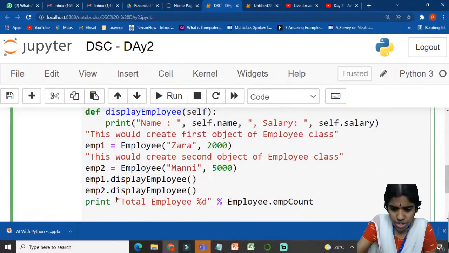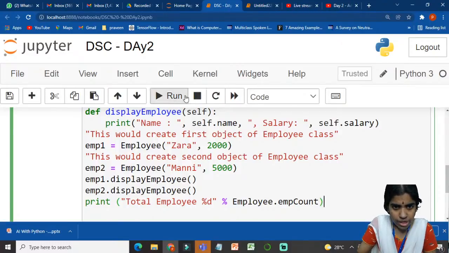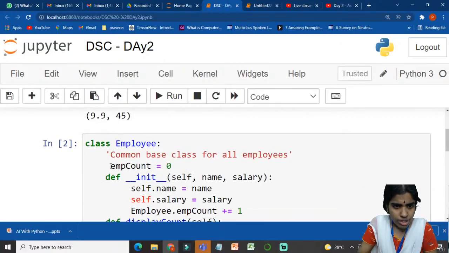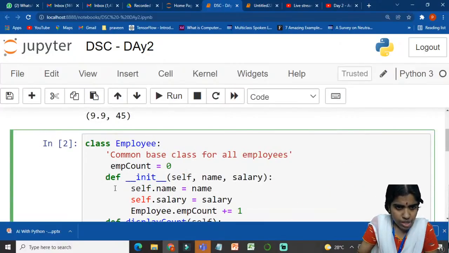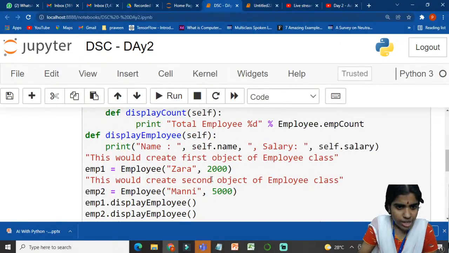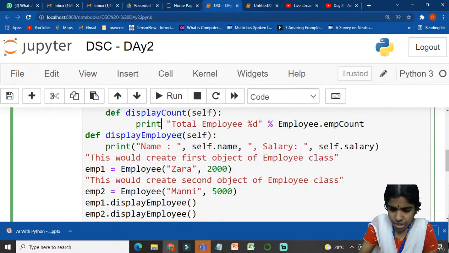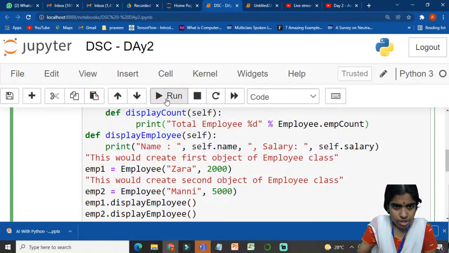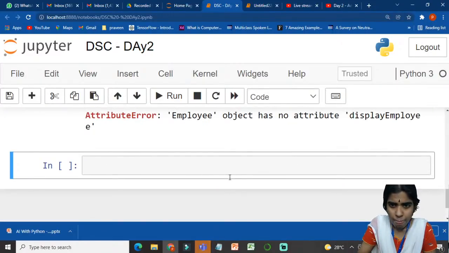So, what I am trying to do here? One minute. I left something. Sorry for the interruption.